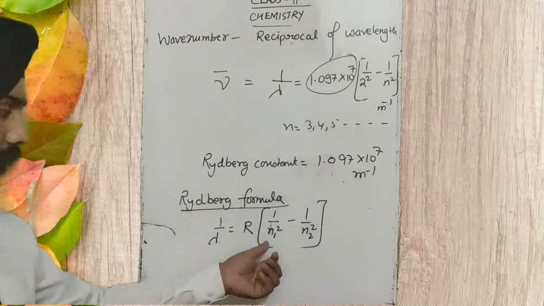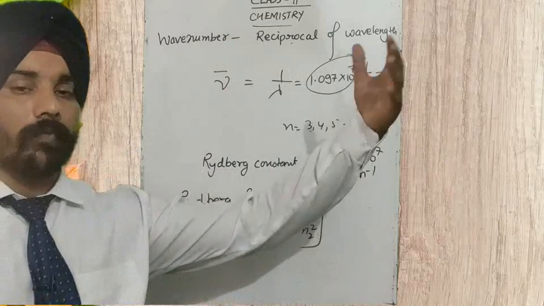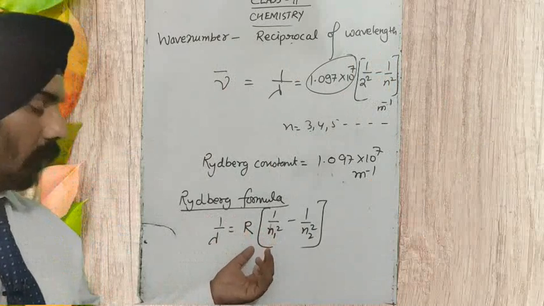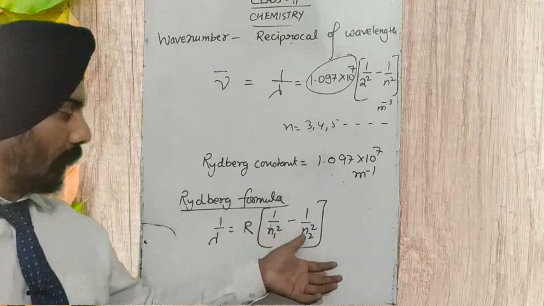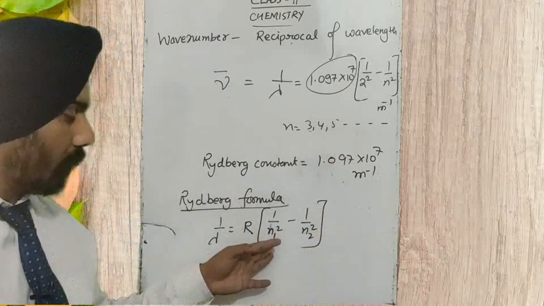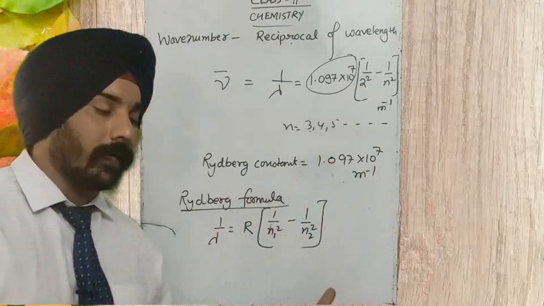For Lyman, n1 is equal to 1 and n2 is equal to 2, 3, 4, 5, 6, 7. For the Paschen series, n1 will be 3 and n2 will be 4, 5, 6, 7, 8. For Brackett, n1 will be 4 and n2 will be 5, 6, 7, 8, 9.